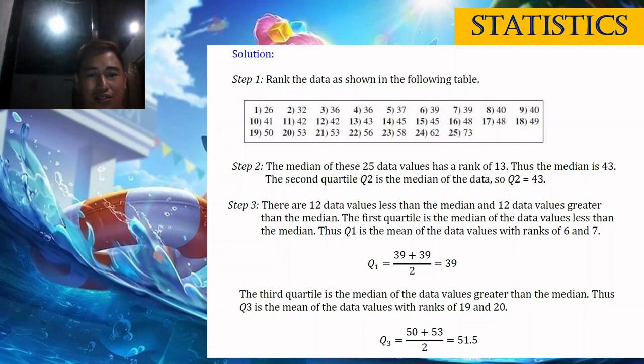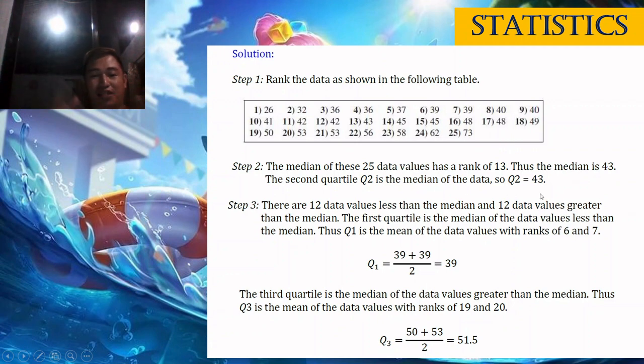So, median of the 25 data values has a rank of 13. Thus, the median is 43, kay 43 man ang naa sa ika-13 nga number. So, the second quartile, Q2, is 43.